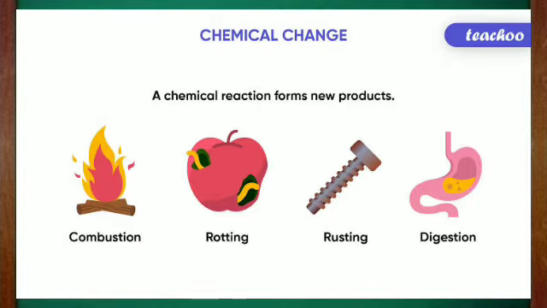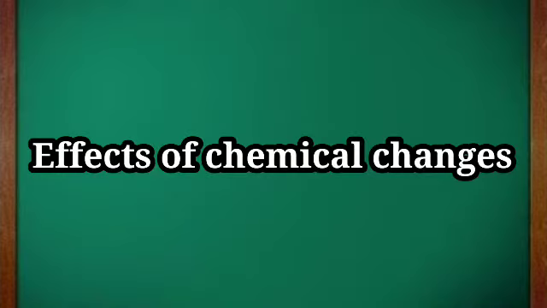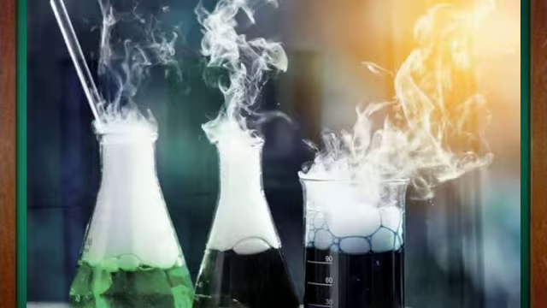Chemical changes are otherwise called chemical reactions because one or more substance undergo a reaction to form one or more new substance called products. Effects of chemical changes. Every chemical reaction requires a specific condition to occur.